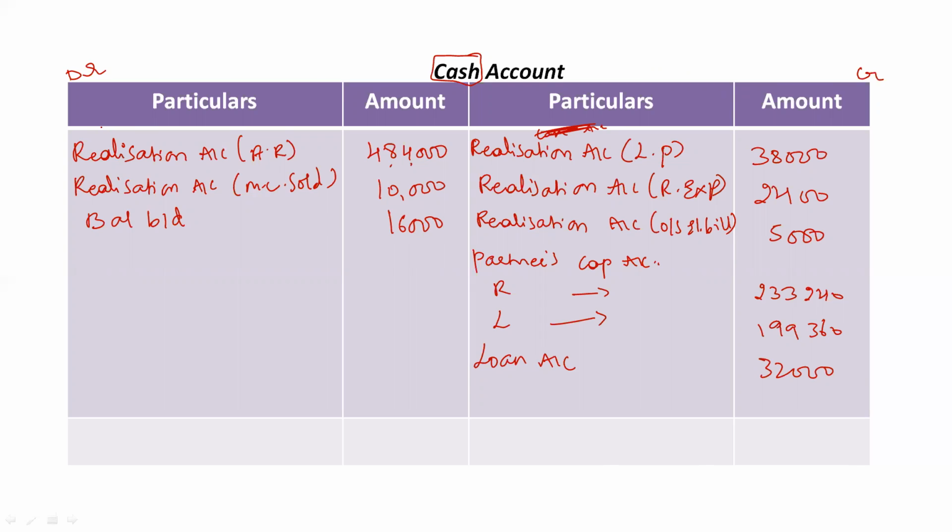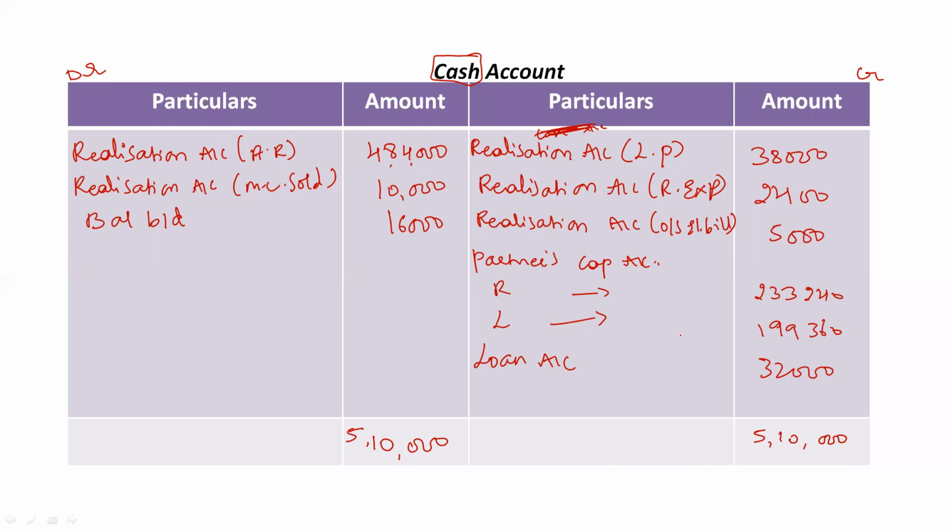It will be definitely given in the question. Sometimes they might also give opening balance of bank. Even that should be taken here. Right, now all the accounts have been referred, all cash entries have been taken. Now when you total both the amount columns from cash account, debit amount column and credit amount column, the total must be same. Our cash account must tally. Okay, so in this case, if you total both the amount columns, it's 5,10,000 rupees.